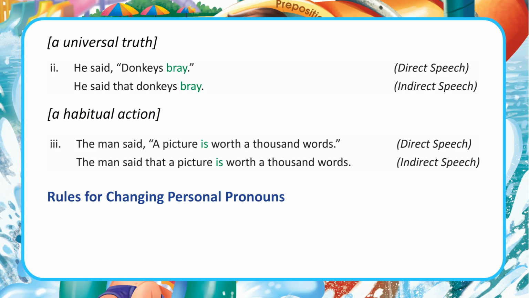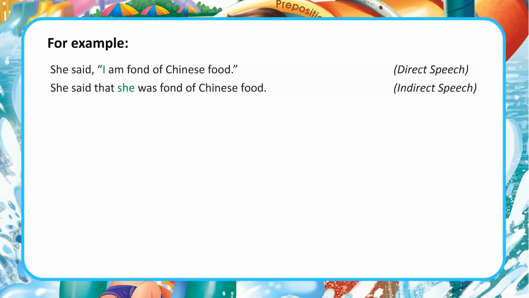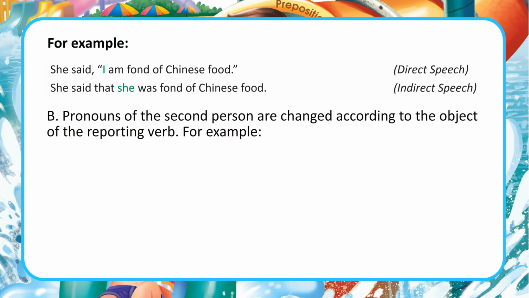Rules for changing personal pronouns. A. Pronouns of the first person are changed according to the subject of the reporting verb. For example, she said, "I am fond of Chinese food." She said that she was fond of Chinese food. Direct speech. Indirect speech.